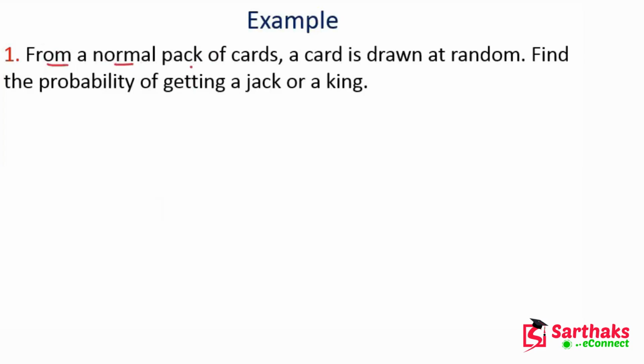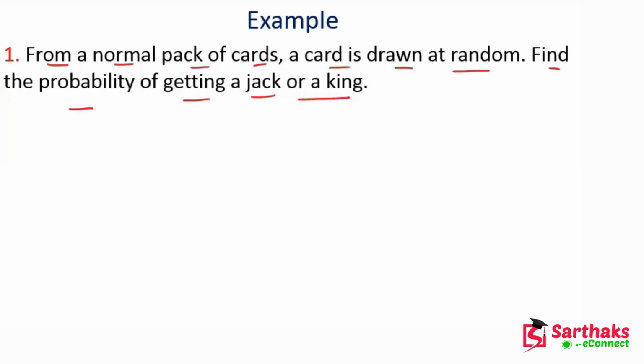From a normal pack of cards, a card is drawn at random. We are drawing a card randomly. Now find the probability of getting a jack or a king. A jack or a king. Okay. So now there are 4 kings and 4 jacks in a standard 52 cards.